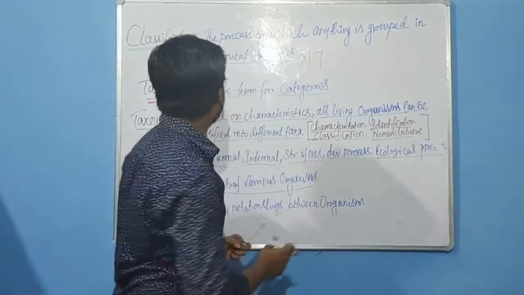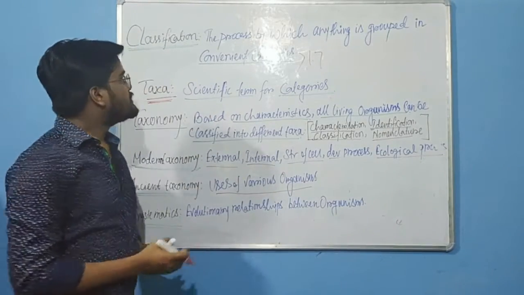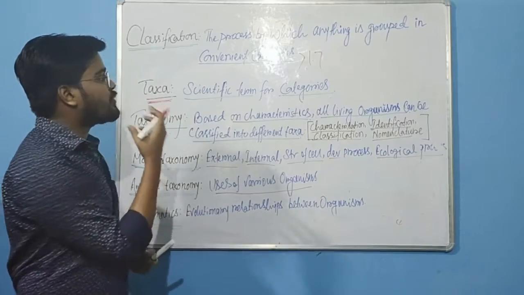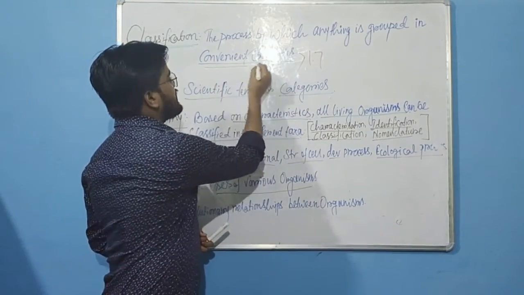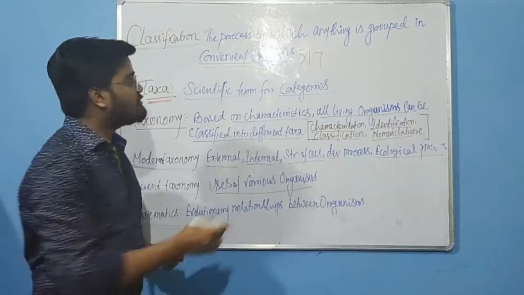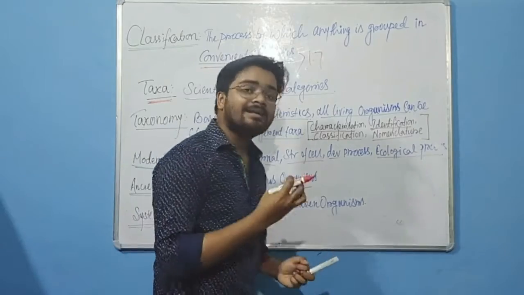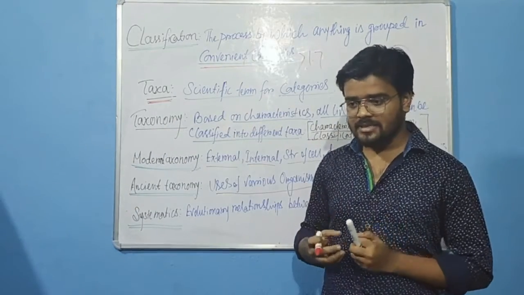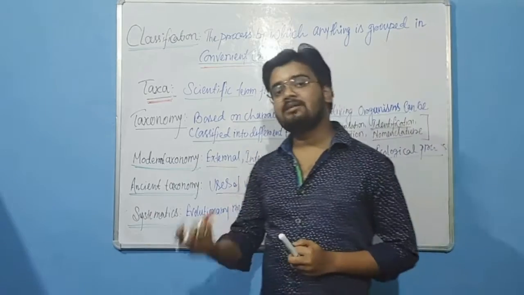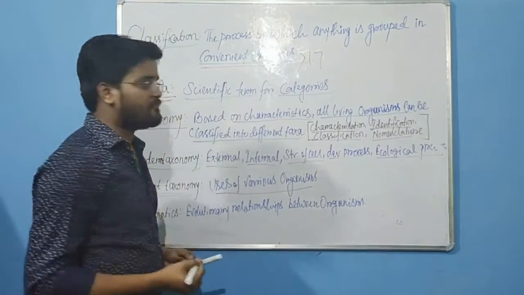So due to that, we developed a system that is the classification. So what is it? Classification is the process by which anything is grouped into convenient categories. Very important term, convenient categories. Now what are categories? Based upon some morphological features, how they look, based upon some observable features.